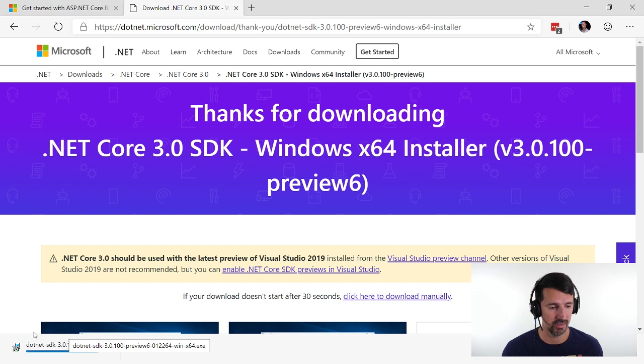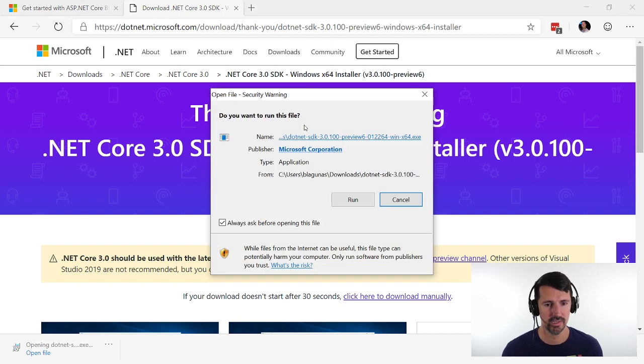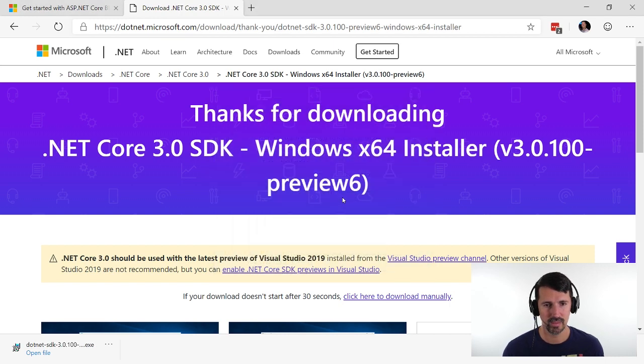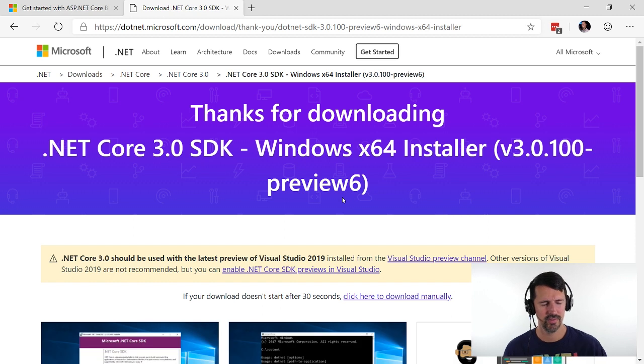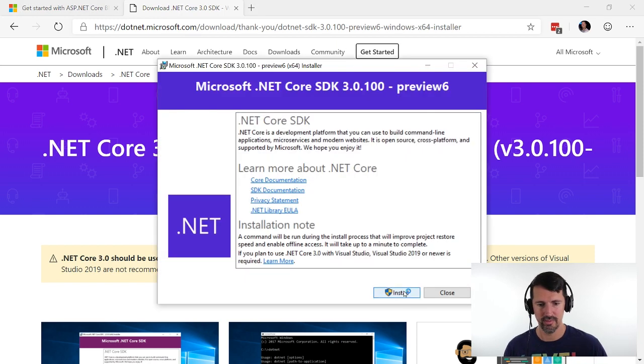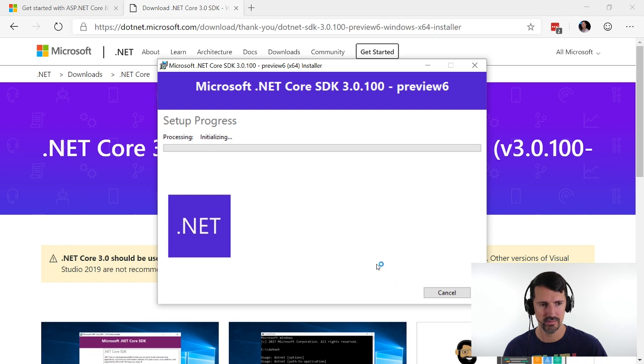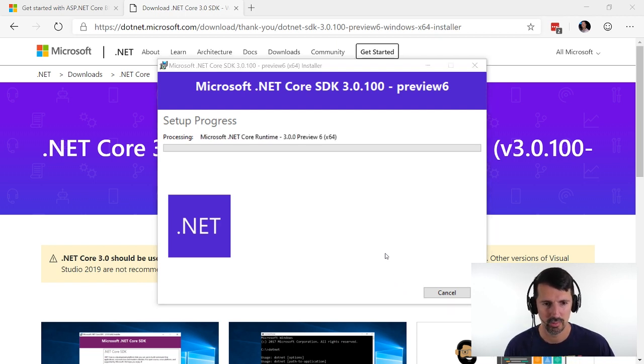Okay, so is that finished downloading? Oh, okay, so open file. We're just going to run this right quick. And hopefully this doesn't take too long. It shouldn't take too long. Is it doing anything? I'm looking at all my monitors. Oh, okay. Yeah, install. Pretty straightforward. So it's installing the latest runtime.